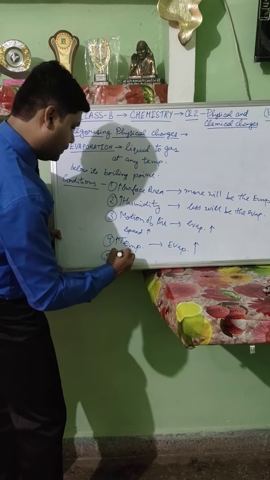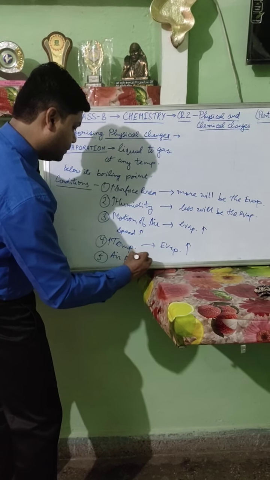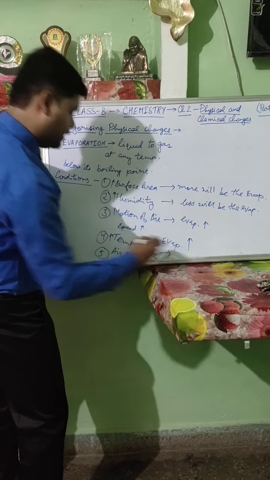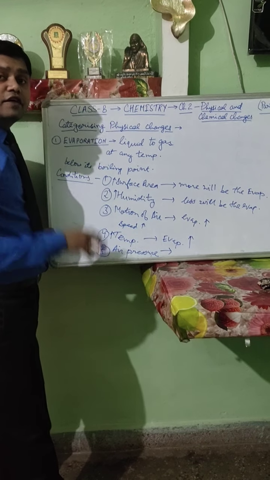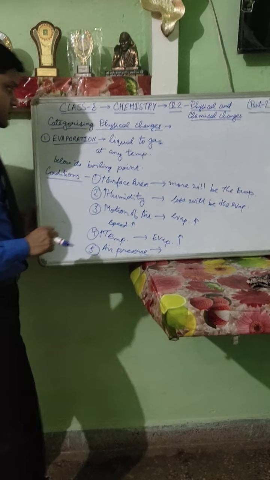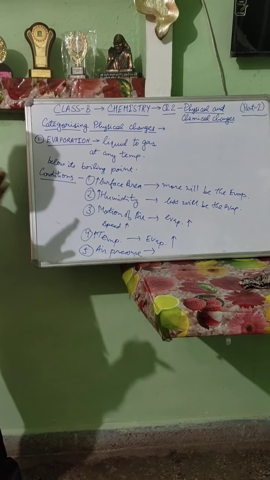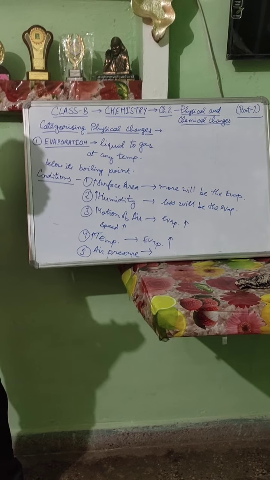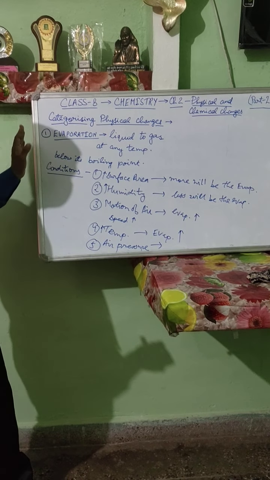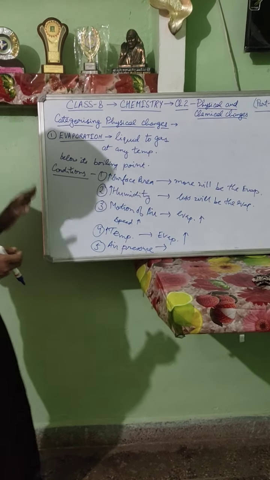And the fifth topic is air pressure. Air pressure is also a factor. The greater the air pressure, the less the evaporation. So these were the 5 conditions on which evaporation depends. Now we are going to study more physical changes in detail.